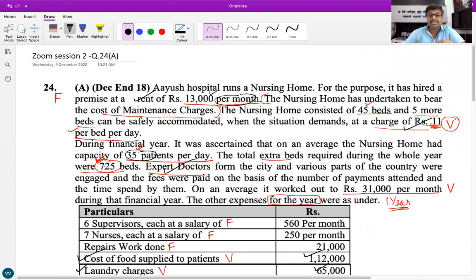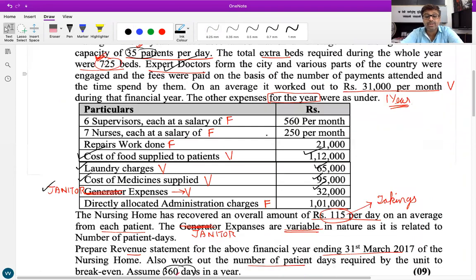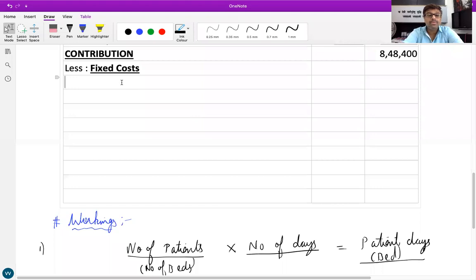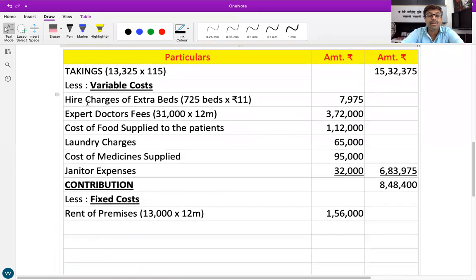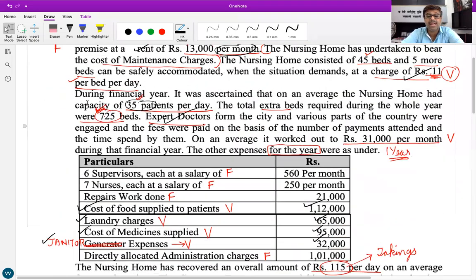Now here we don't make a mistake, it is per month, so we'll take 13,000 into 12 months, which is 1,56,000.